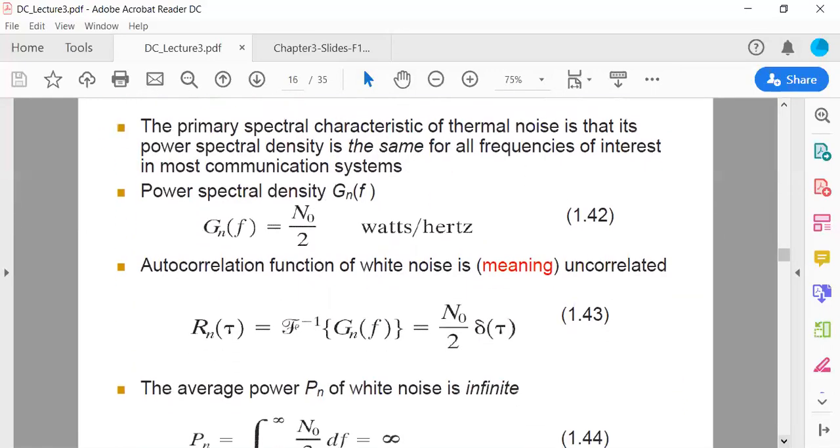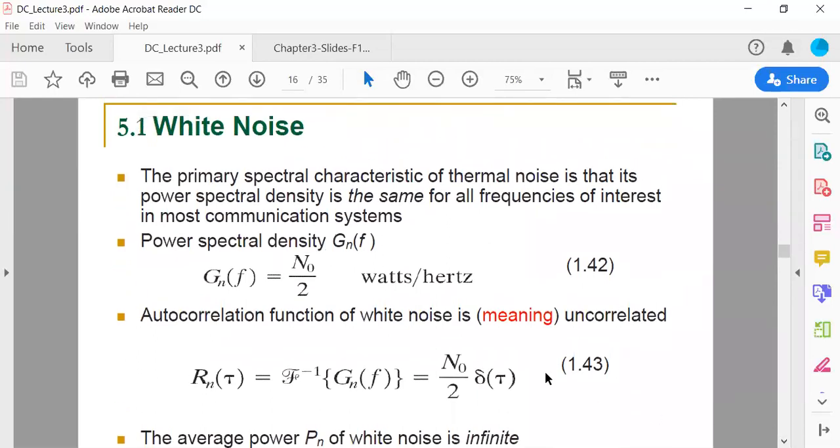Now I'm going to show you one more thing. There is another thing that is called white noise, as far as the noise in a communication system is concerned. Now, what is white noise? The primary spectral characteristic of thermal noise is that its power spectral density is the same for all frequencies of interest in communication systems.